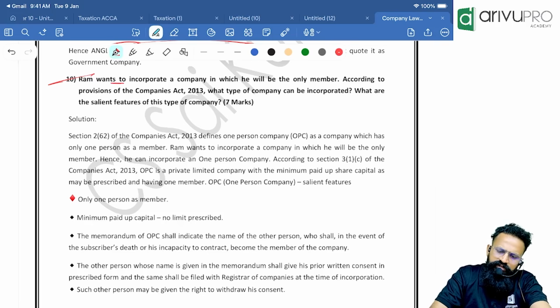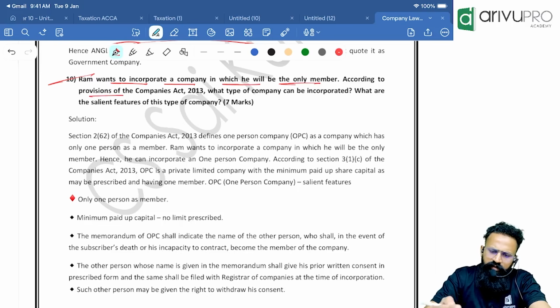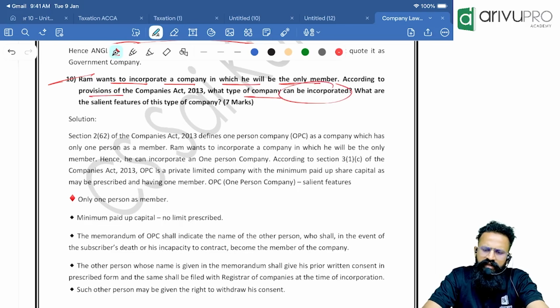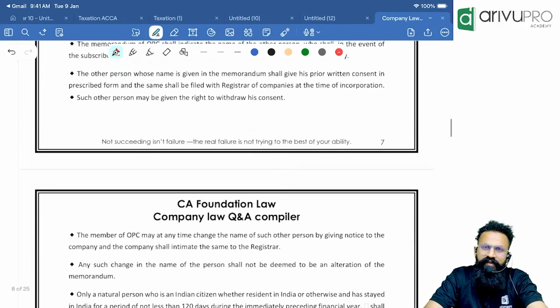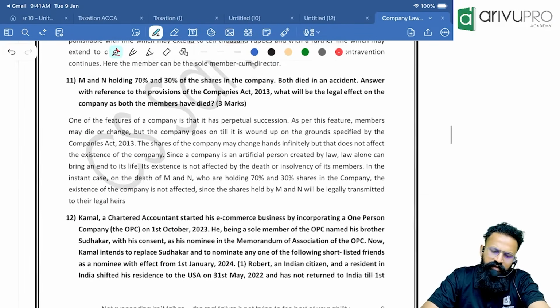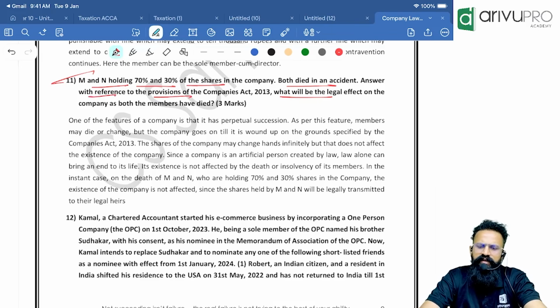Ram wants to incorporate a company in which he will be the only member. According to the provisions of the Companies Act, what type of company can be incorporated? Basically OPC related provisions. M and N, holding 70% and 30% of the shares in the company, both died in an accident. Answer with reference to the provisions of the Companies Act. What will be the legal effect on the company? What happens? Perpetual succession. Members may come and go, but the company will go on forever.